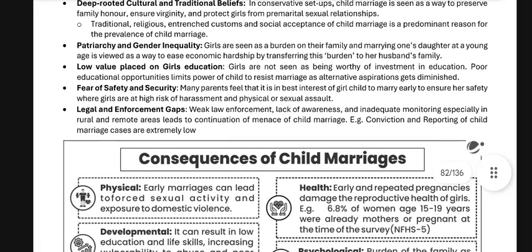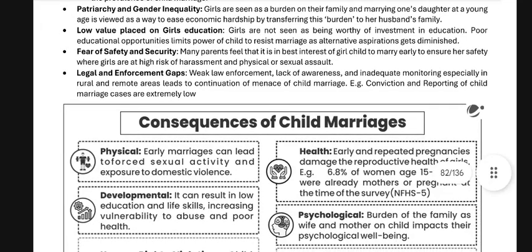Legal enforcement: weak law enforcement, lack of awareness and inadequate monitoring, especially in rural and remote areas, lead to the continuation of child marriage. For example, convictions and reporting of child marriage cases are extremely low.